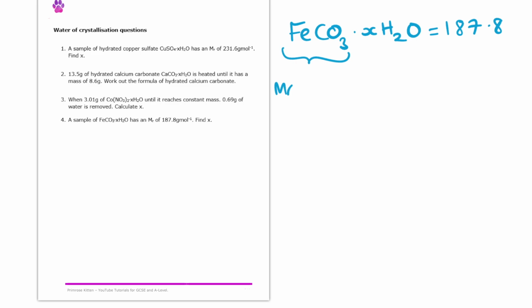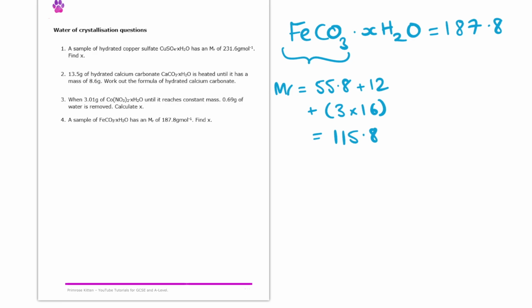So if we think, what is the MR of just the FeCO3? In that case, it's going to be 55.8 plus 12 from the carbon plus 3 times 16. If we tally that all up together, we end up getting an answer equal to 115.8.